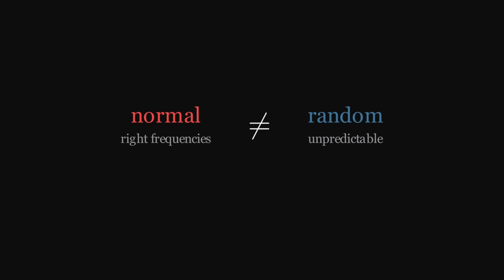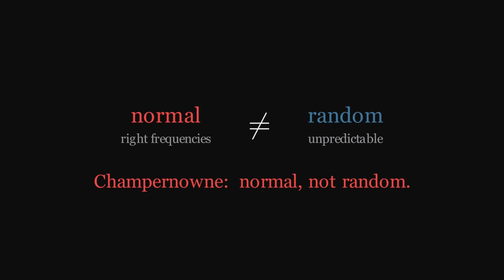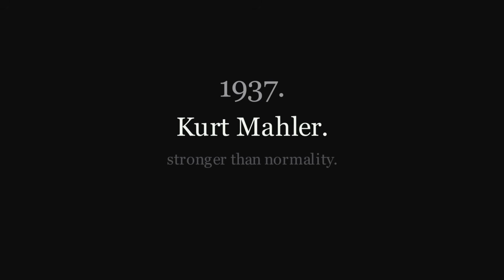Champernowne is normal and not random. There are also numbers that are random but not normal. The Champernowne construction is the cleanest demonstration that behaves like random and is random are not the same thing. In 1937, the German mathematician Kurt Mahler proved something stronger than normality.